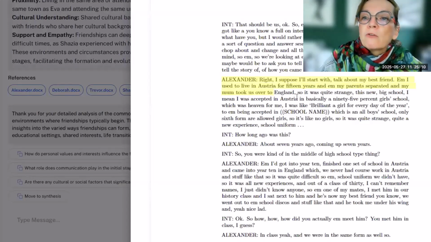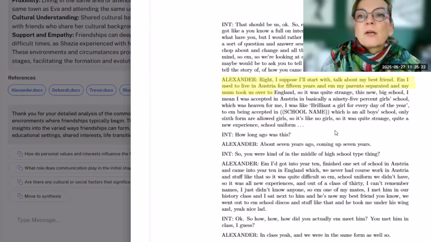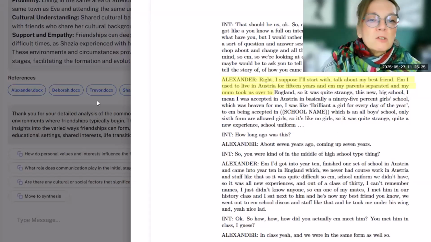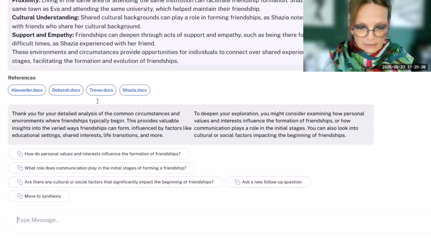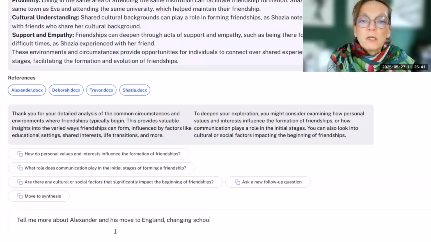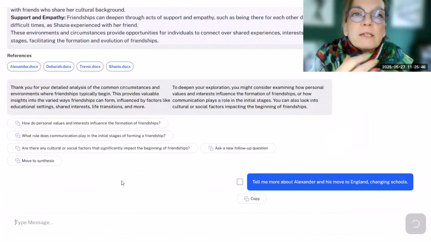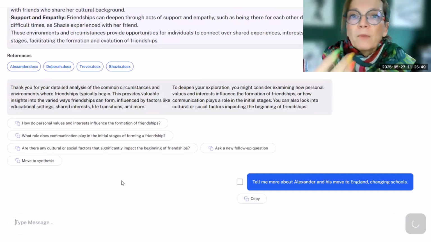We can also look at the original context here. It leads us to that part in the document where Alexander talks about it. So we might already get a more detailed idea. But let's assume we want to ask about that in the chat. Tell me more about Alexander and his move to England, changing schools. Just to give you an idea how you can engage with Q here and ask more details.